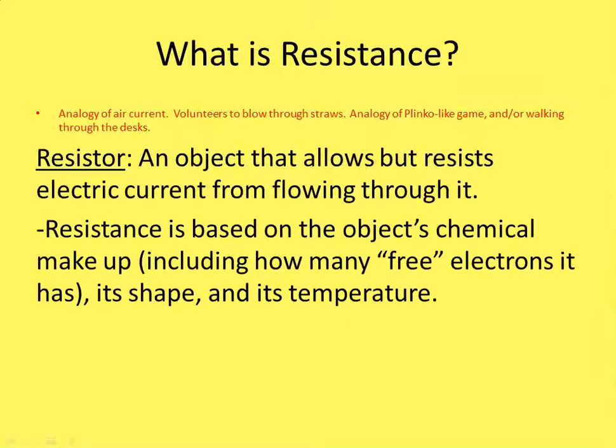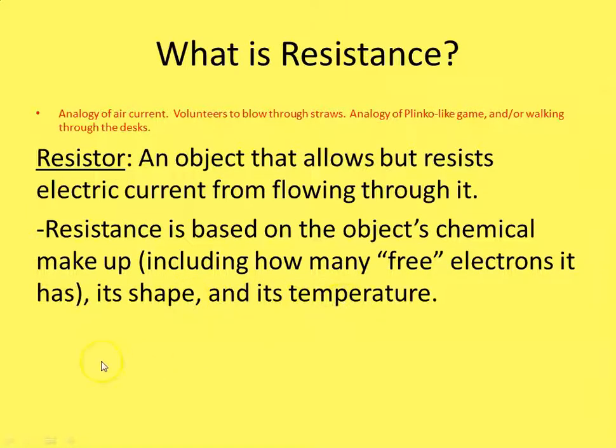So going back to our slide here, resistance is based on the object's chemical makeup, including how many free electrons it has. That's kind of how many electrons in that valence shell are not bonded to other atoms and are free to move. We talked about that last unit. We talked about how diamond doesn't really have electrons that are free to move, but graphite does. So your pencil, quote unquote, lead, your graphite is a decent conductor. So it depends on what it's made of, its shape, like particularly how thick in diameter it is, and its temperature also matters.